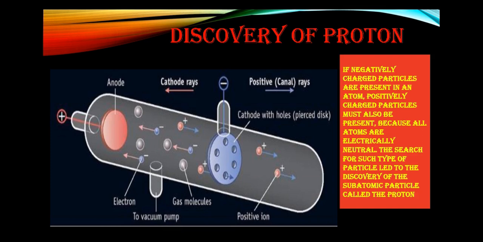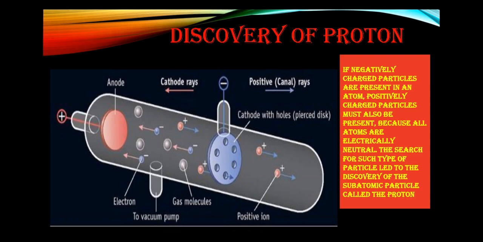So he observed that when the light travels from the cathode towards the anode, and the negative particles travel from the cathode towards the anode, some more rays are there which are traveling from the anode towards the cathode, in the opposite direction, and they are positive in nature.